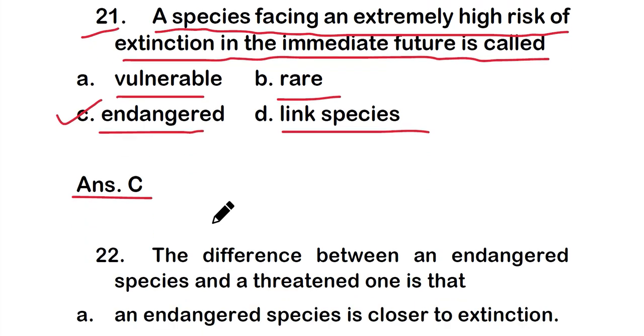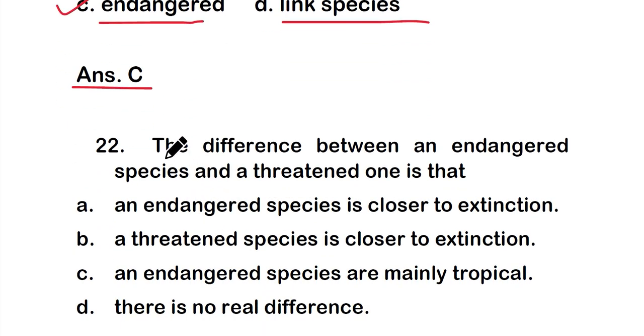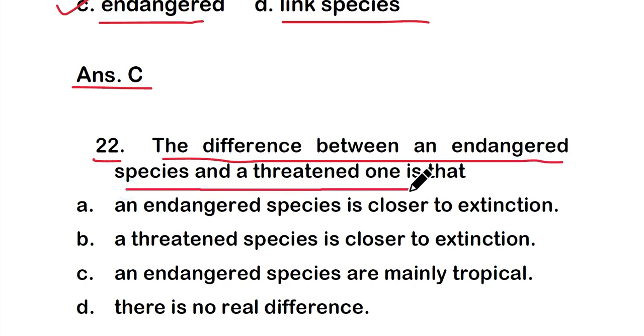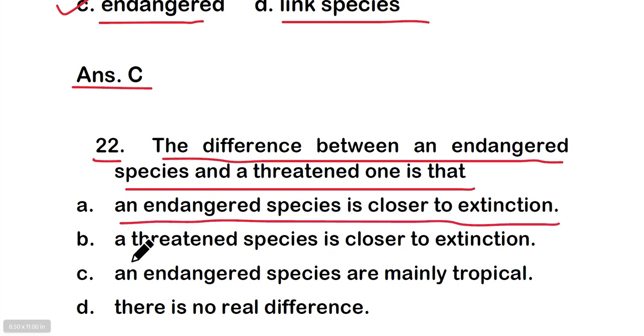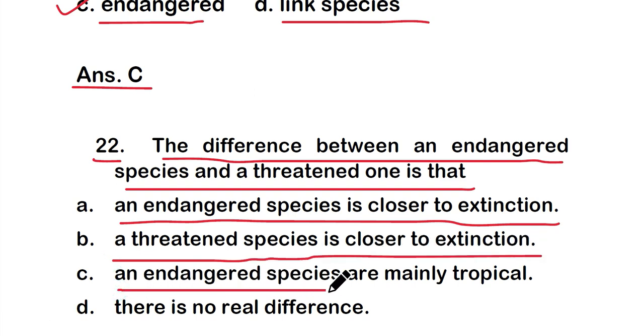Okay. So the next question is question number 22. A difference between an endangered species and a threatened one is that option A, an endangered species is closer to extinction; option B, a threatened species is closer to extinction; option C, endangered species are mainly tropical; or option D, there is no real difference between endangered species and threatened ones.